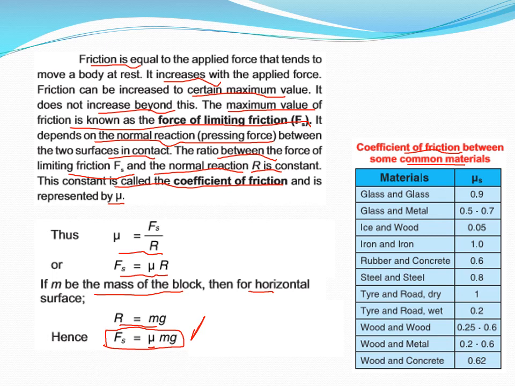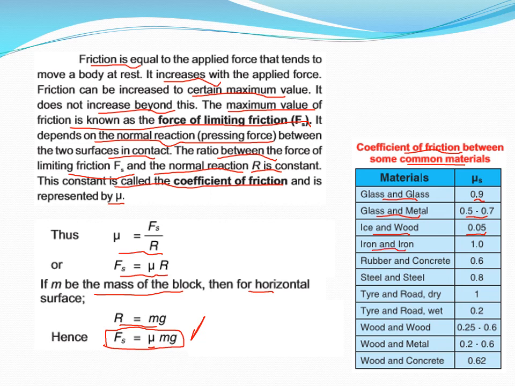Okay, if there are two glass surfaces, then the coefficient of friction is 0.9. It means that 90% friction, in response to the weight of the glass, is there. Okay, dear students? And if there are two surfaces of glass and metal, then the coefficient of friction is between 0.5 to 0.7. For ice and wood, it is 0.05, meaning a very low coefficient of friction.